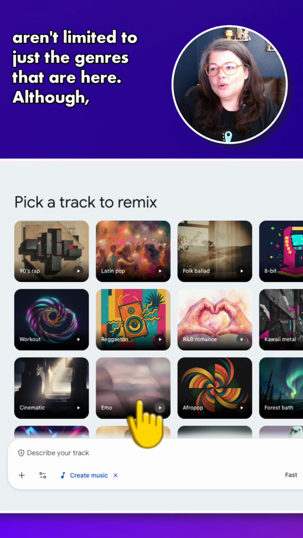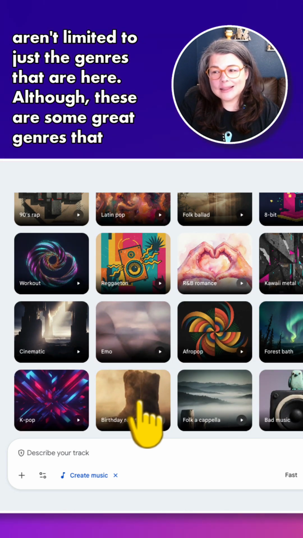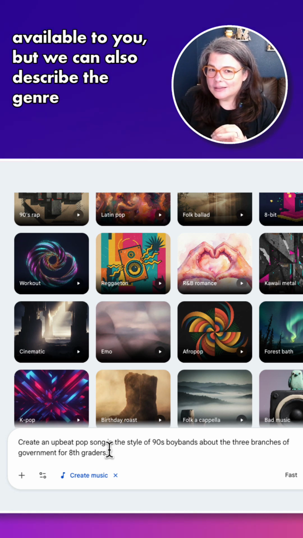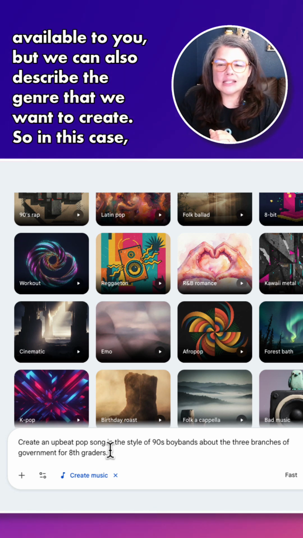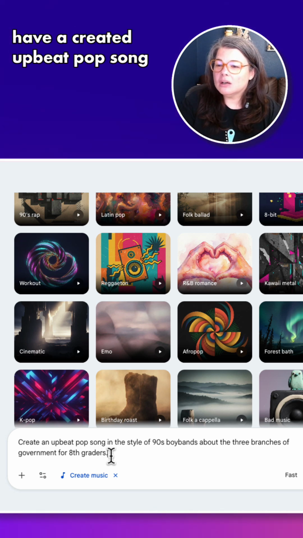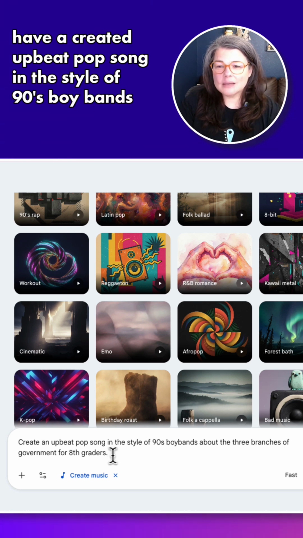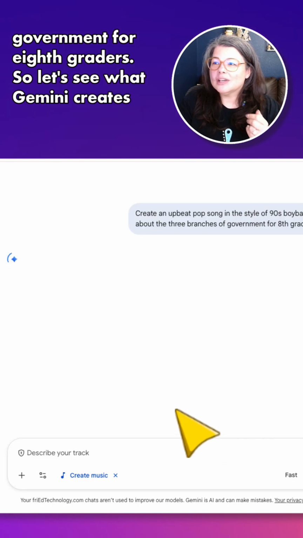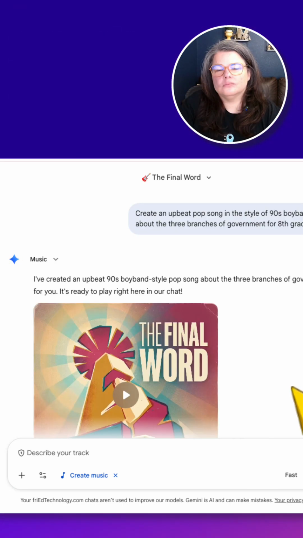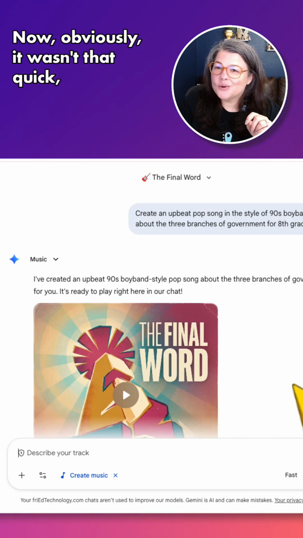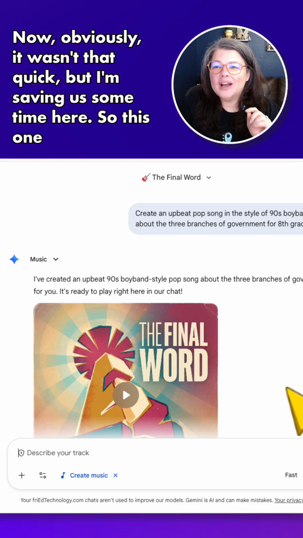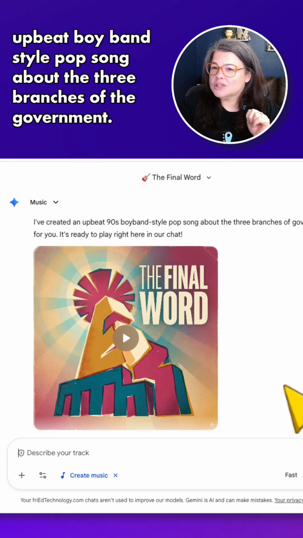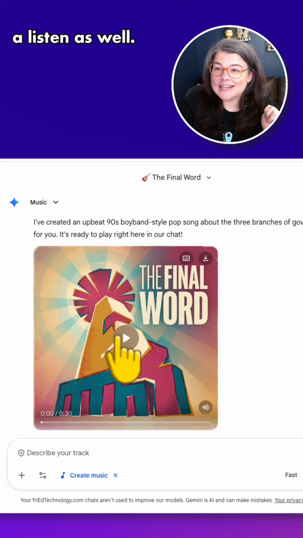Now, let me go create another one because you aren't limited to just the genres that are here, although these are some great genres that are available to you, but we can also describe the genre that we want it to create. So in this case, I have it create an upbeat pop song in the style of 90s boy bands about the 3 branches of government for 8th graders. So let's see what Gemini creates for this one. Now, obviously, it wasn't that quick, but I'm saving us some time here. So this one created an upbeat boy band style pop song about the 3 branches of government. So let's give this one a listen as well.